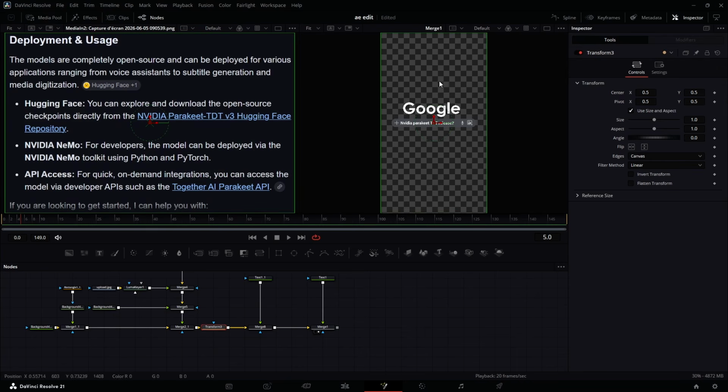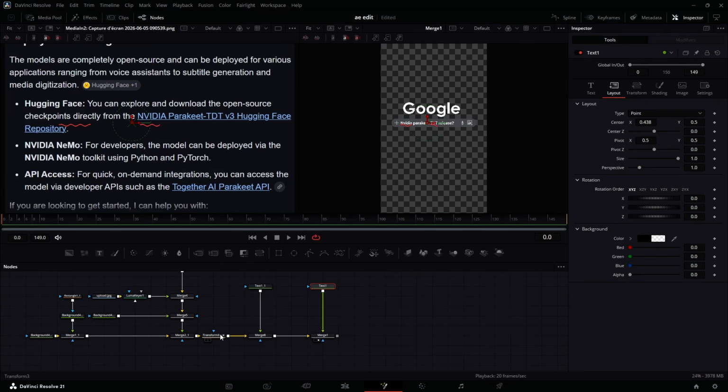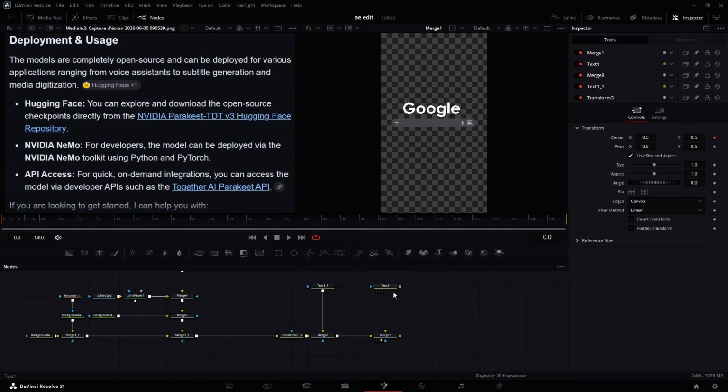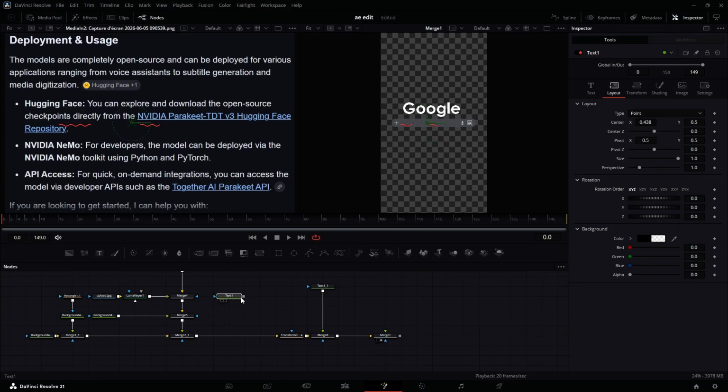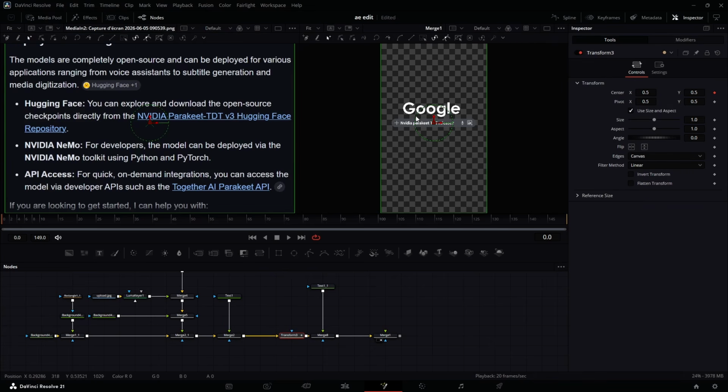Here let's just animate this once and for all. So come to this one, I want it to start at frame 0. So come here, keyframe the center X and Y, and take it down a little bit. Now make sure that this text is included. So I'm just going to bring this one to this side like this. Disconnect this one from here, connect it here so that the text is included, and then I can come back to this transform node, but make sure the Google text is not included. Hit a keyframe for the center X and Y, go to frame 10 and hit another keyframe. Now go back to this one, take it down, and you can take it down to somewhere around here.